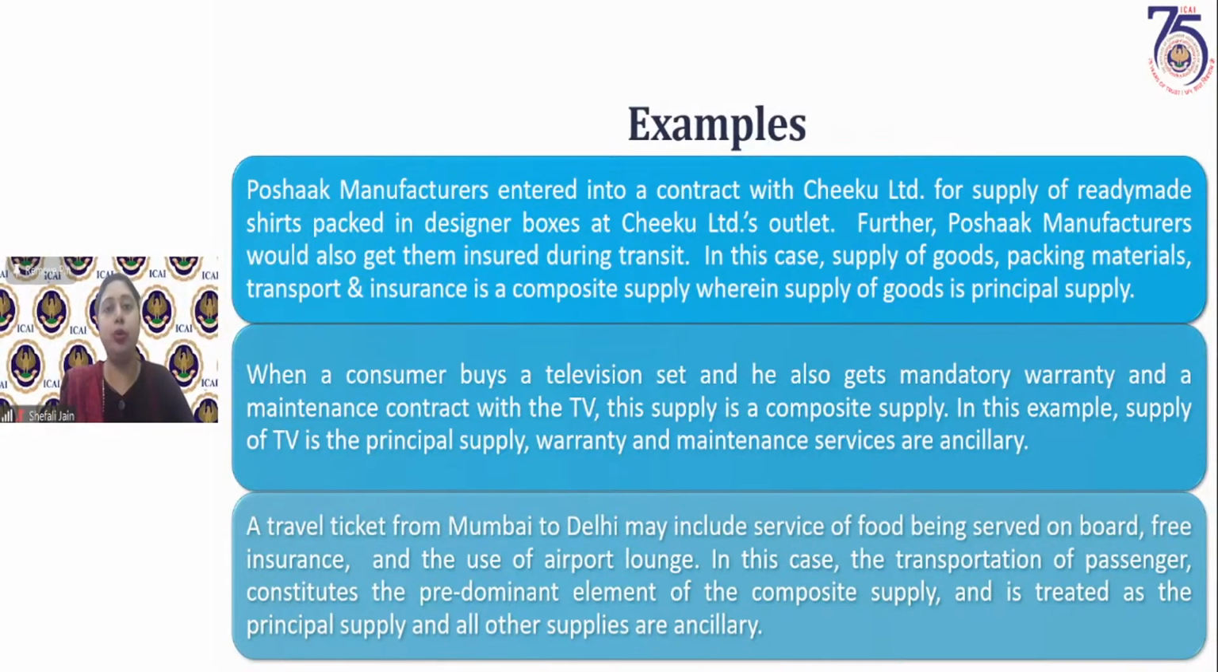If shirt supply is not happening, you will not supply the other services either. So this is the principal supply. The predominant nature is supply of shirts here.